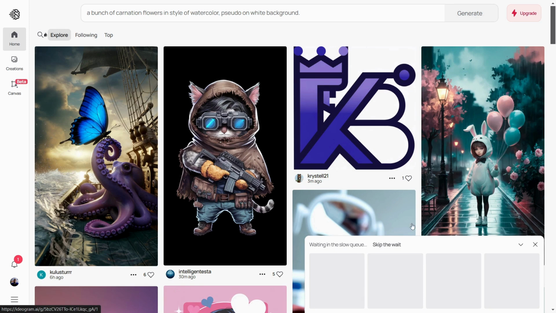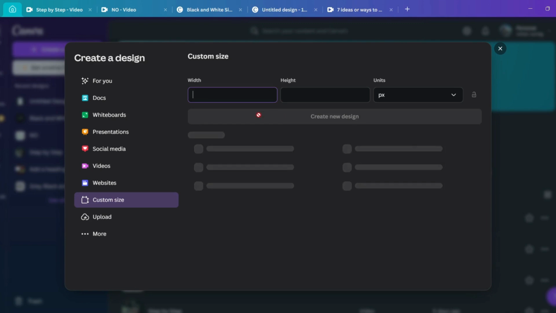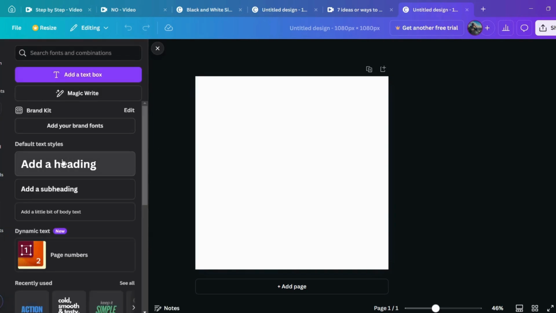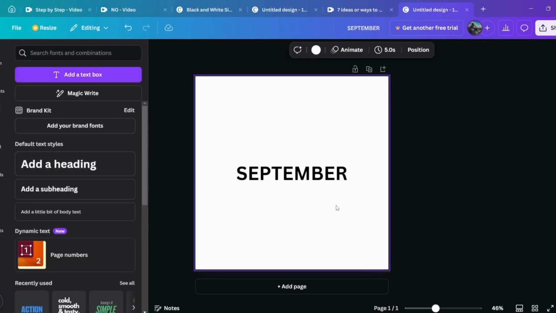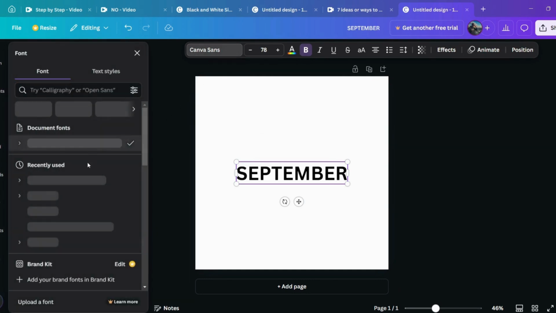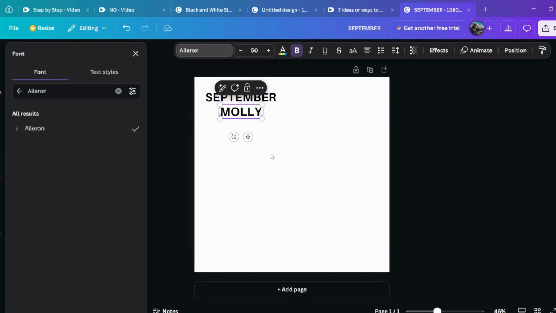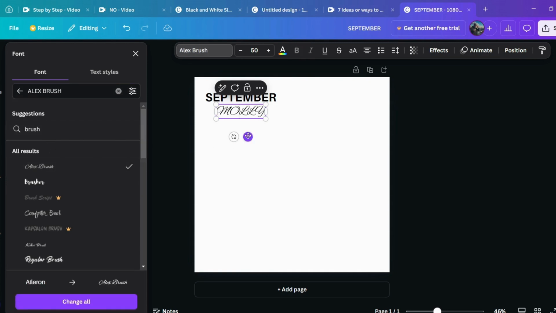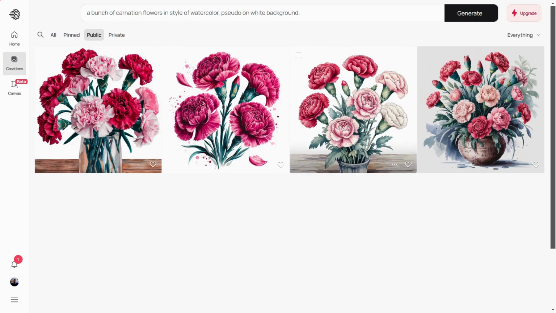Now, while that's being generated, we can go over to canva.com, then click on Custom Size right over here and select the custom size that is 1080 by 1080px. You want to click on text on the left side, click on Add a heading and type in a month, for example September, and then change the font to Aileron. Now type in the name of that birth flower. In this case, it's going to be Morning Glory, and then I'm going to change this to another font that is called Alex Brush. Now we're going to go back to Ideogram, and here we have a few images generated, so I'm going to use this one.